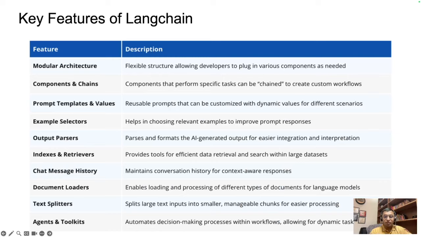Then document loaders and text splitters. These tools handle different types of documents, PDFs, Word files, web pages, and break all of that into manageable chunks. That makes it easier for models to process large volumes of text efficiently.